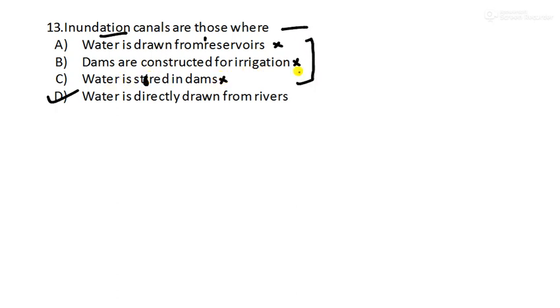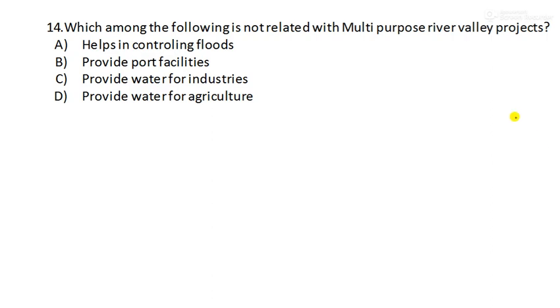They all are for which one? Yes, the other perennial canals, okay. This is for inundation. So moving to our next question, question number 14.